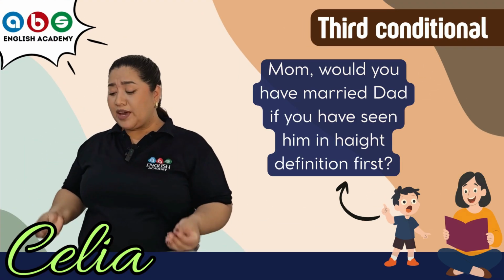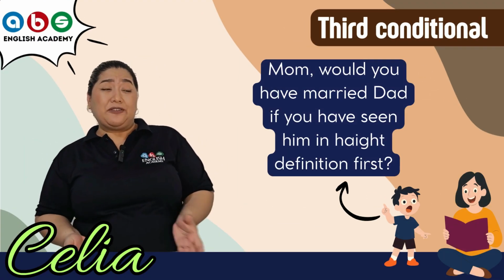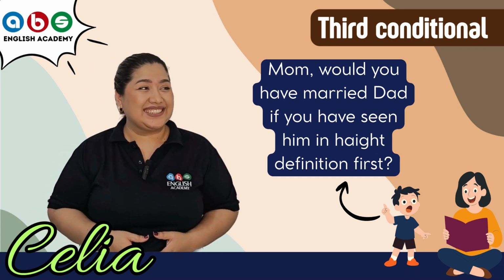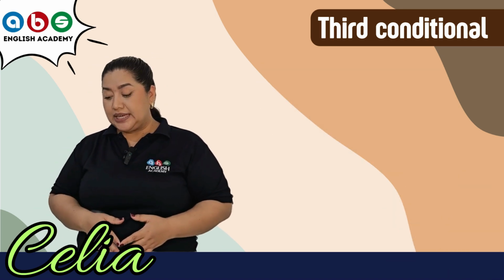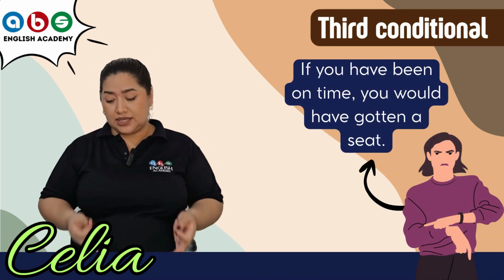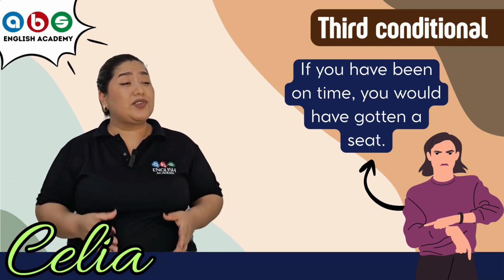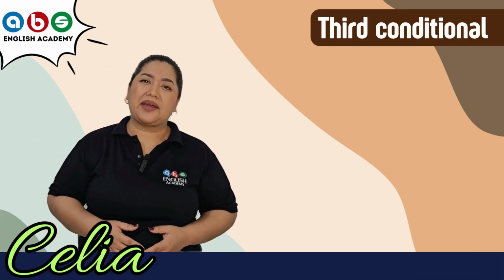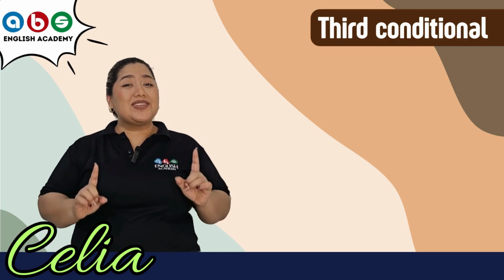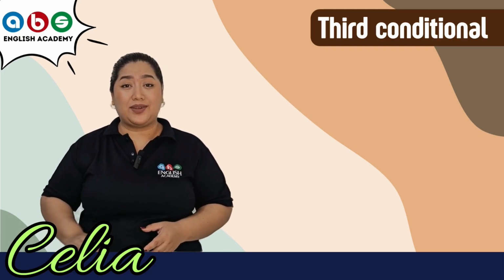Mom, would you have married Dad if you had seen her first in high definition? Or if you had been on time, you would have gotten a seat. Okay, so in these two examples, we use the third conditional.